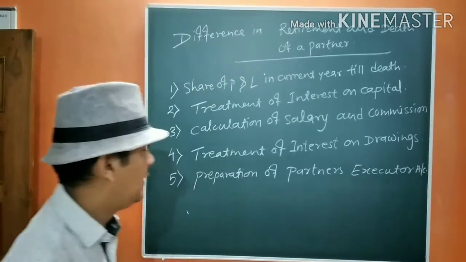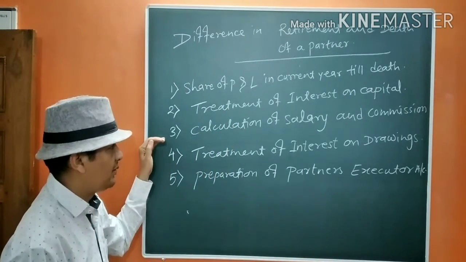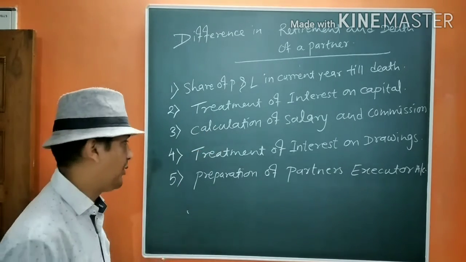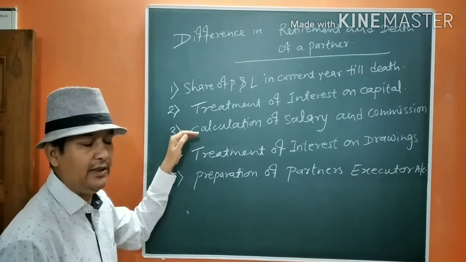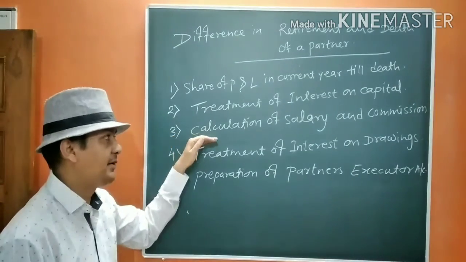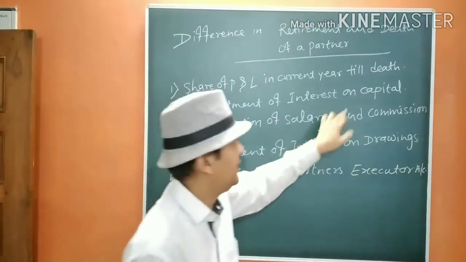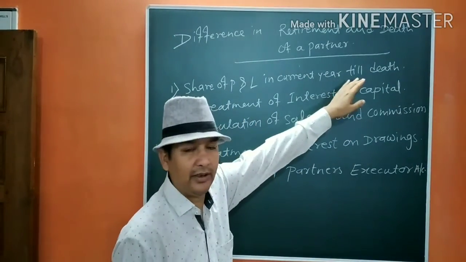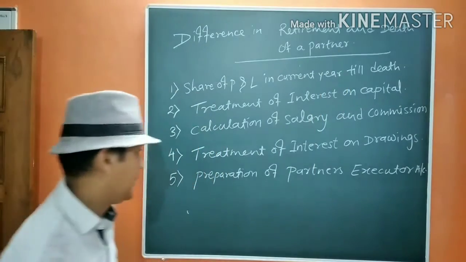That you should remember clearly. Then calculation of salary and commission, that is also to be calculated on a time basis for the period till his death. Interest on capital will also be calculated on the time basis till his death.